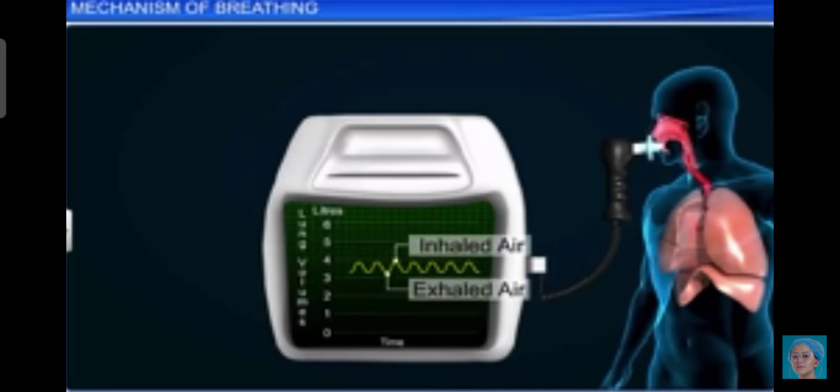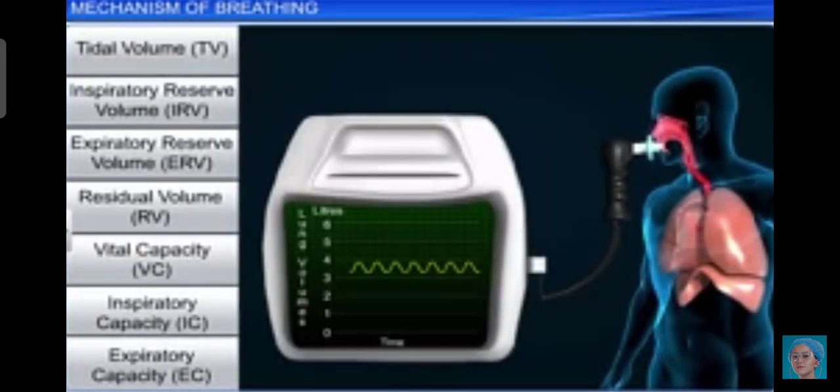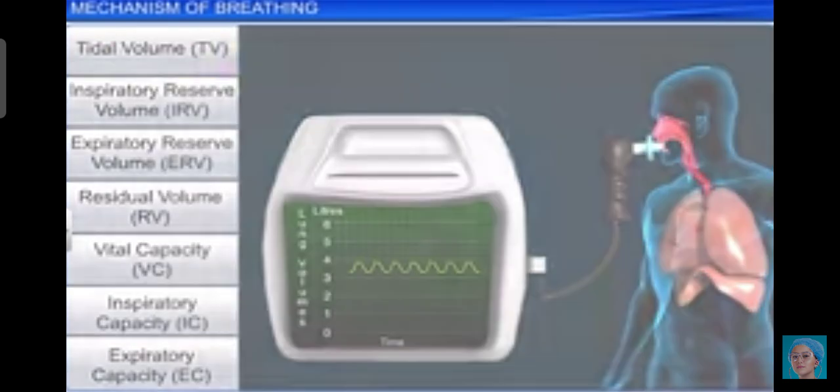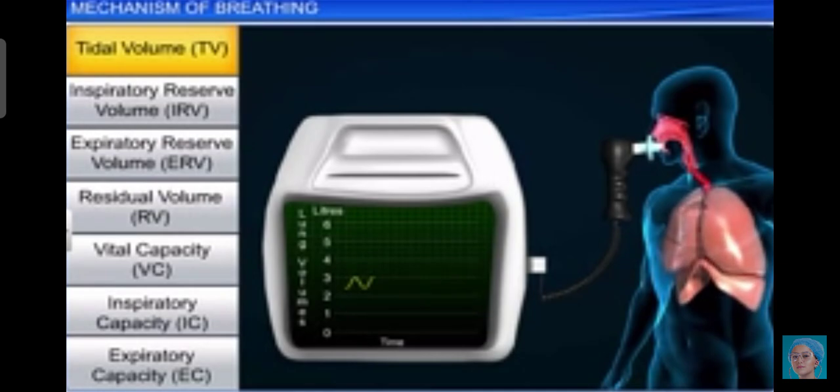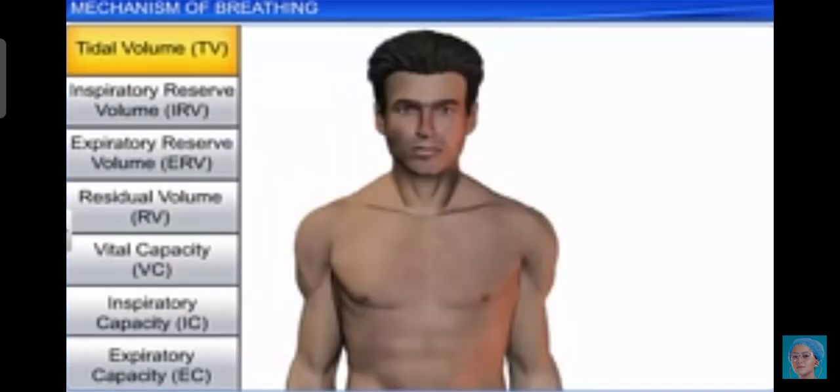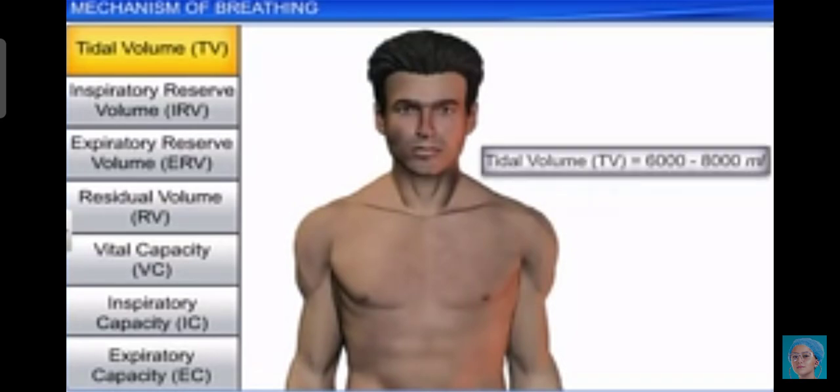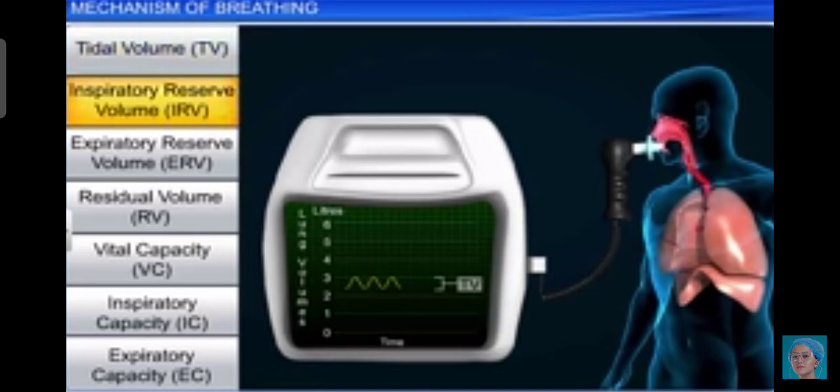The different combinations of the lung volumes are called respiratory capacity. Now we'll discuss the respiratory volumes and the capacities. Tidal volume: the volume of air inspired or expired during a normal respiration. It is approximately half a liter. That is, a healthy man can inspire or expire approximately 6 to 8 liters of air per minute.